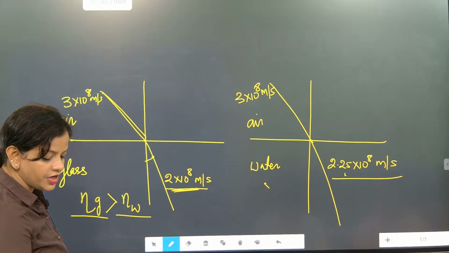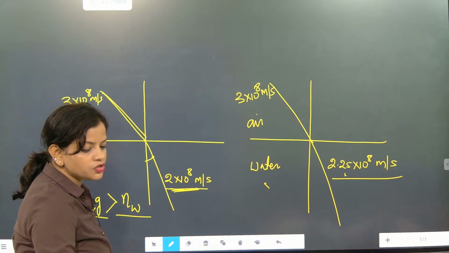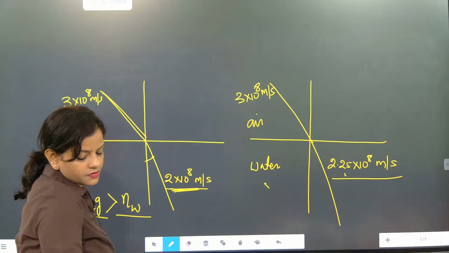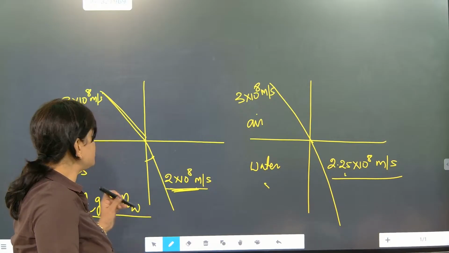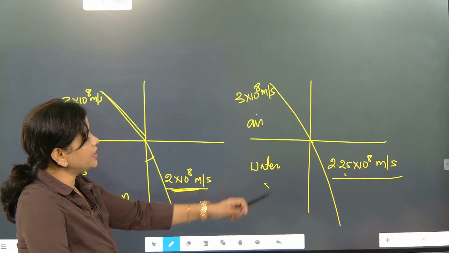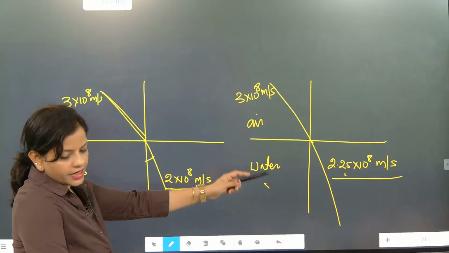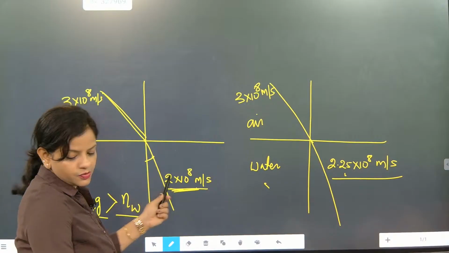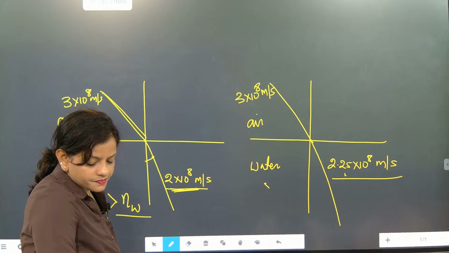One more time, watch this video for a perfect understanding. I hope you have understood this one. So one more time try to understand this part and check. So 2 into 10 to the power 8 meter per second, 2.25 into 10 to the power 8 meter per second. So the speed for glass is less, but the speed in water is more. So the variation is more here, so bending is more here. I hope you have understood this one. Is it done?